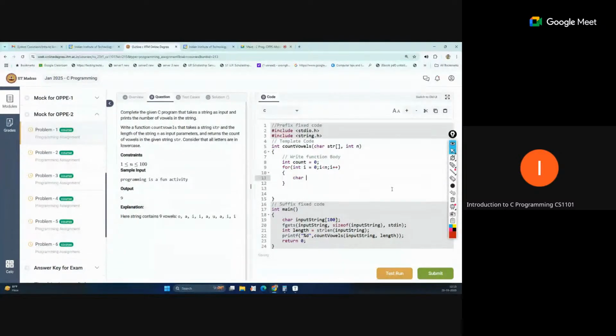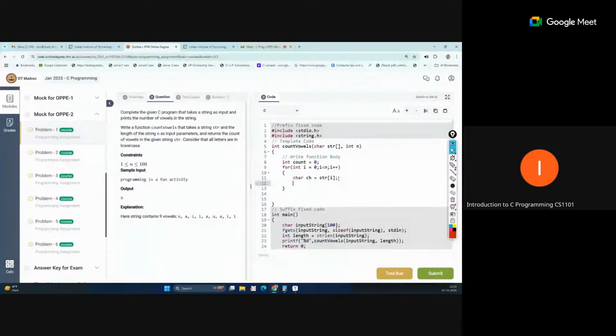So here, character ch, we are taking one variable, and we will read the characters one by one based on the index i. We have the string in the str variable, and the index we will denote by i, because this loop is running with the variable i. So i will come at index 0, that character will come in ch, and we will compare it with all the vowels. So we take the condition if, and now we compare our character with all the vowels here.